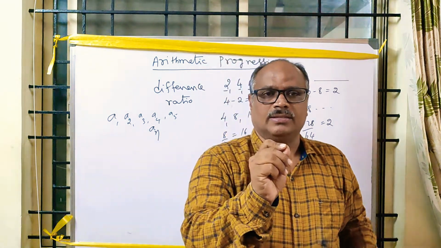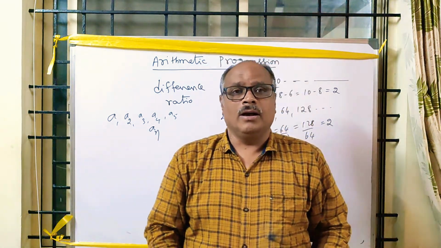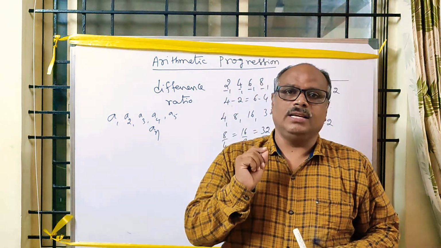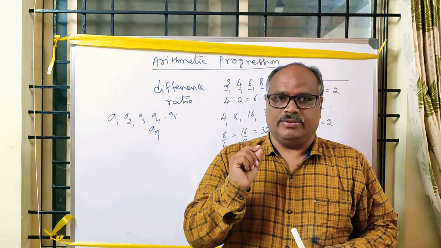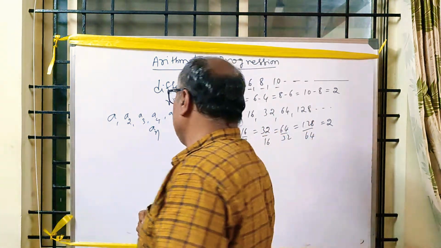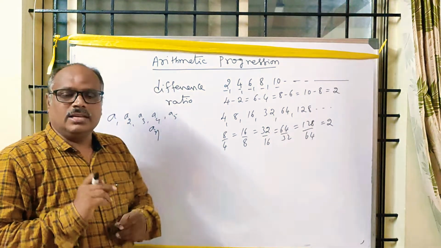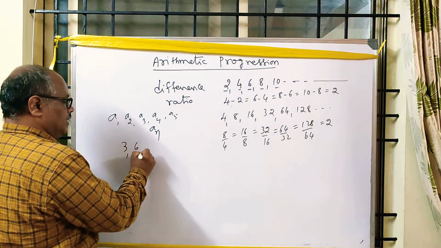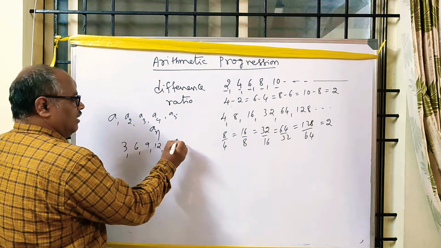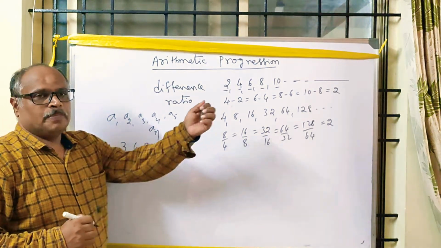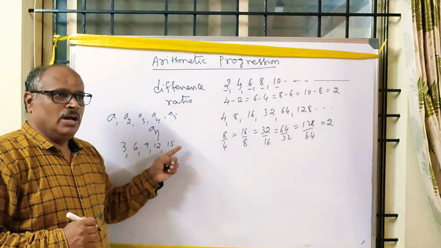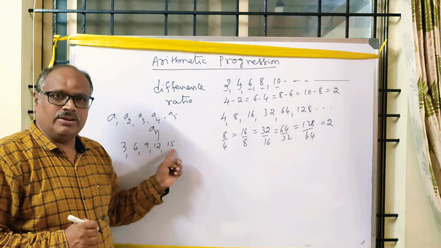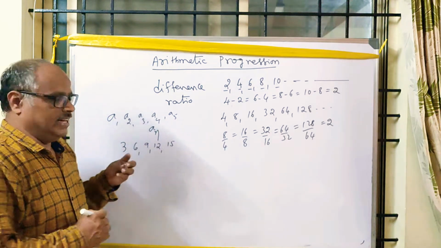What is a finite sequence? If a sequence has a finite number of terms, or a countable number of terms, then the sequence is said to be a finite sequence. If a sequence has an infinite number of terms, then it is said to be an infinite sequence. For example, 3, 6, 9, 12, 15 is a finite sequence because we can count the terms: 1, 2, 3, 4, 5. There are 5 terms. Therefore, it is a finite sequence.